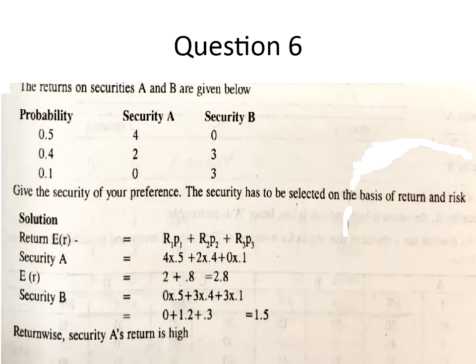So first we'll calculate the expected return of A. How do you compute? I multiply R1 into P1 plus R2 into P2 plus R3 into P3 directly, instead of doing summation, I can even do it like that, right? So for security A, 4 into 0.5 plus 2 into 0.4 plus 0 into 0.1. I get the expected return of security A to be equal to 2.8. Similarly, I do it for security B. I get the expected return of security B to be equal to 1.5. So based on expected return, security A's return is high compared to B. Right, all of you?